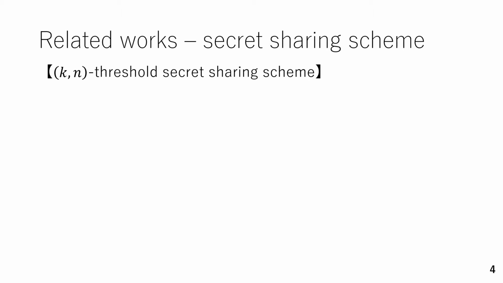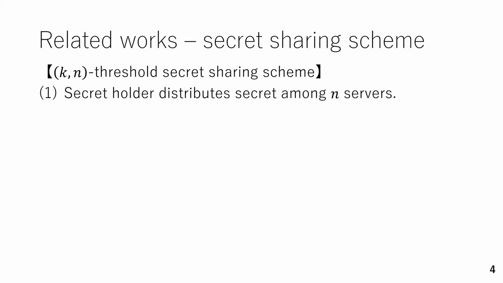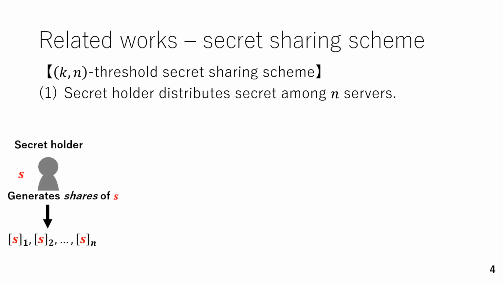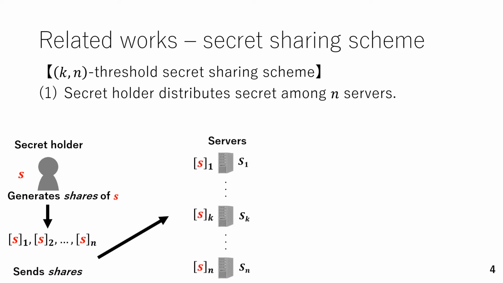Next, we explain the secret sharing scheme. In general, the k-n threshold secret sharing scheme is often used for MPC. In this scheme, first, the secret holder distributes the secret among n servers. In detail, the secret holder generates n shares of the secret, then sends one share to each of the servers.